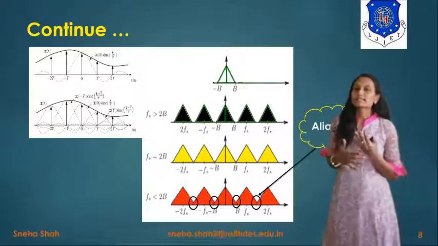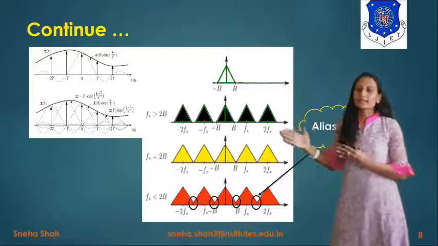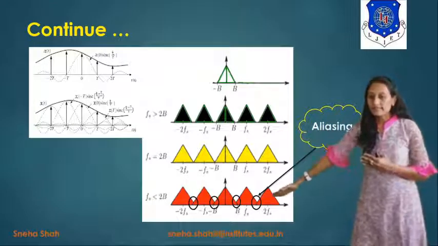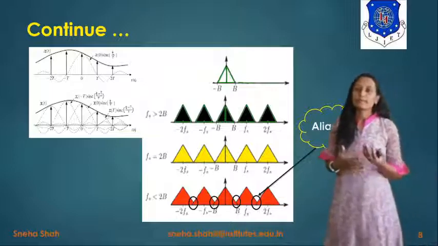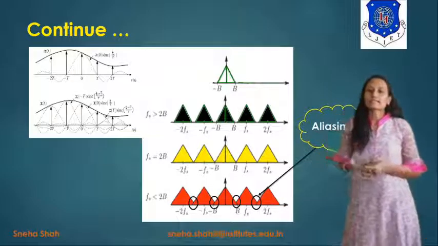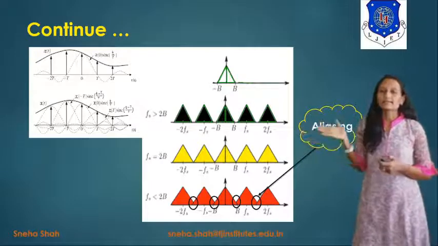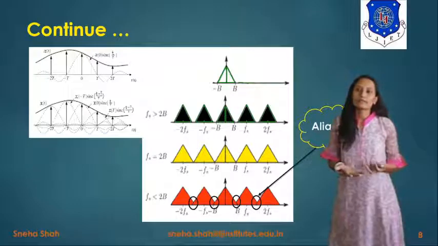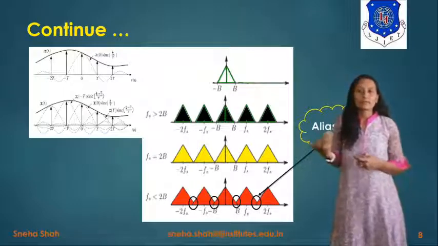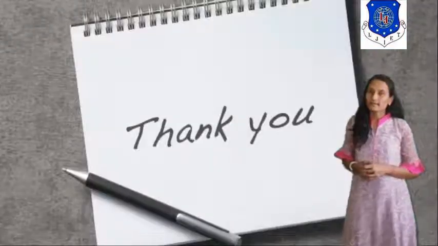So this one is considered as the sampling theorem, and in this, as I have introduced this aliasing error, this error should be removed by some method. So I will explain this aliasing error and its effect in the next session with its particular solutions, meaning how to remove the aliasing errors.